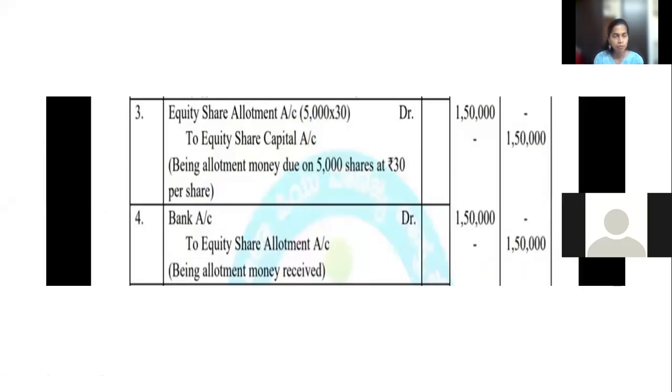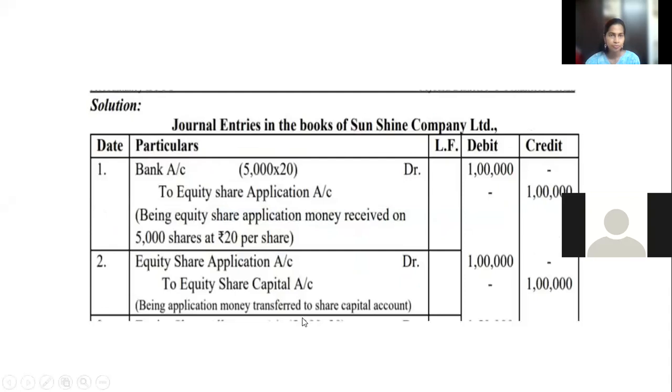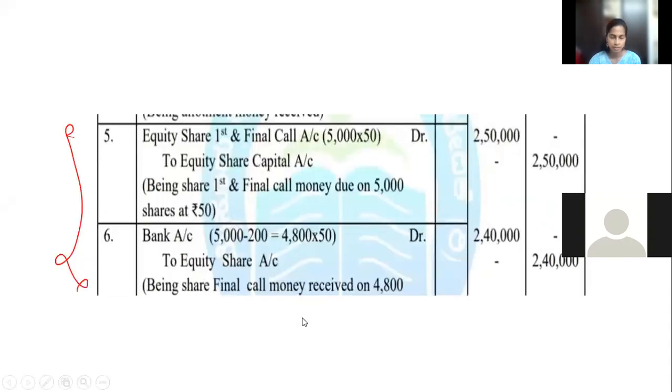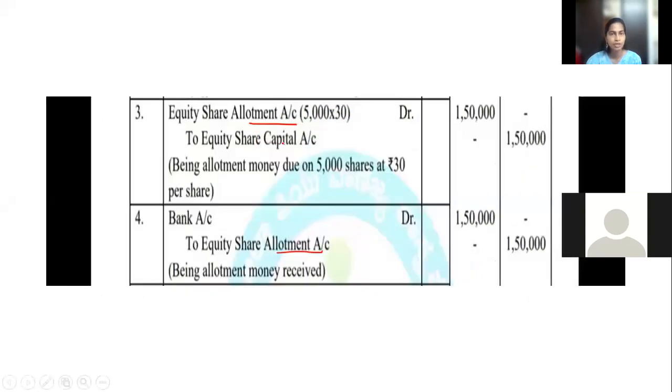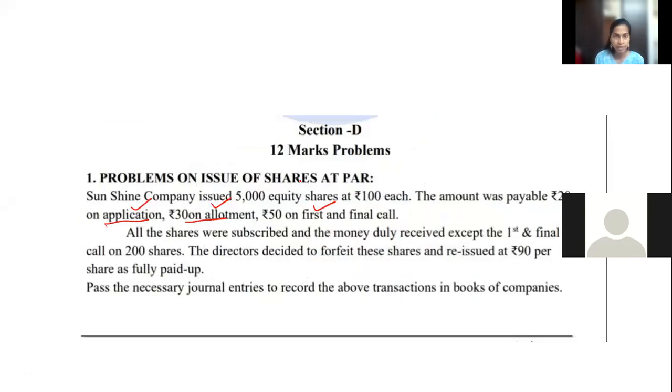Just like the entry you have just passed, instead of the word allotment, you will write first and final call. The remaining is the same. Here, equity share first and final call account. First and final call is given in the question, and I am copying it from there. You don't have to memorize anything.